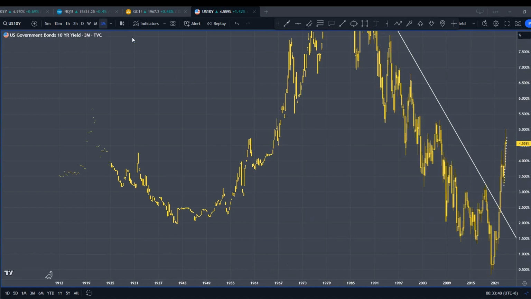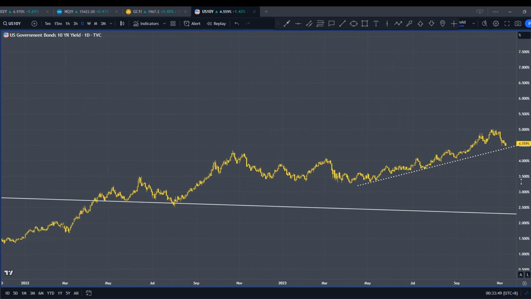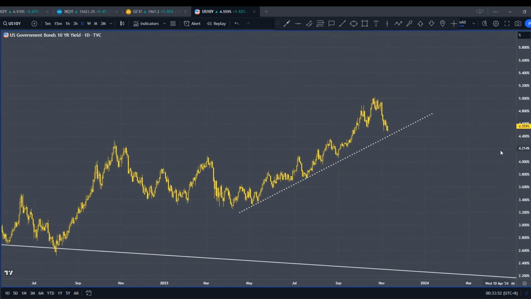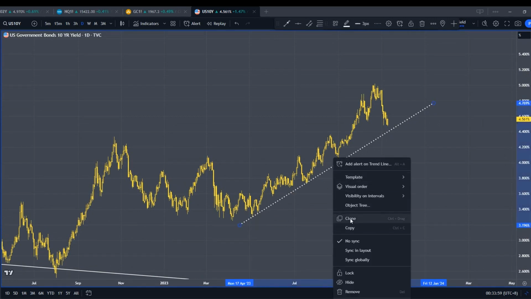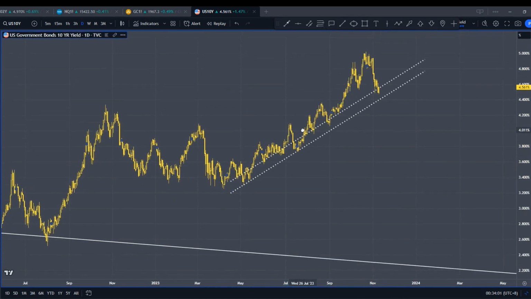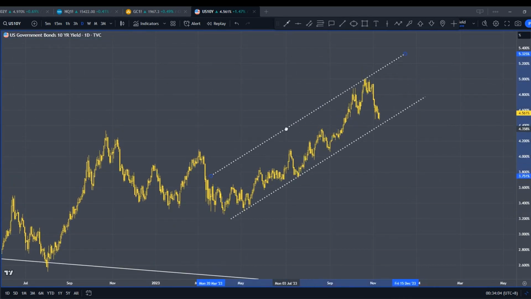And let's look at that. In March 2022, the market started to move up, the interest rate or the yield. And for a short-term play or the hedge, this is what I'm going to do. I'm going to look at the daily chart, and I saw this uptrend line. What I'm going to do here is parallel it to get this trend. And we could see that it's almost approaching the support. I'll be definitely keen to get into the 10-year yield to hedge or to trade into this product.